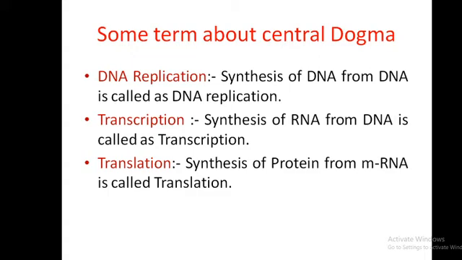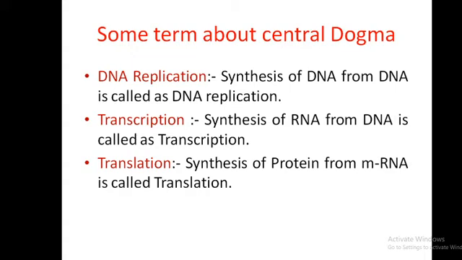Transcription: the synthesis of RNA from DNA is called the transcription process. The transcription process occurs in the nucleus and is done by enzymes called DNA dependent RNA polymerases.